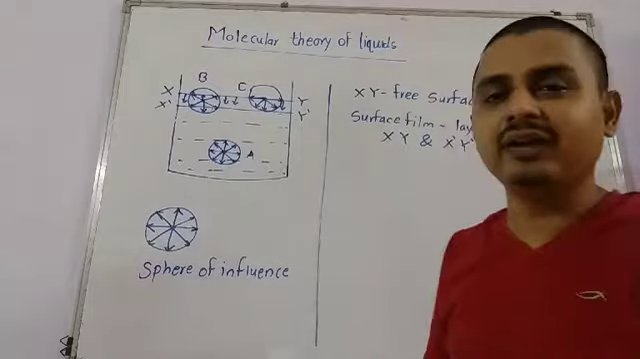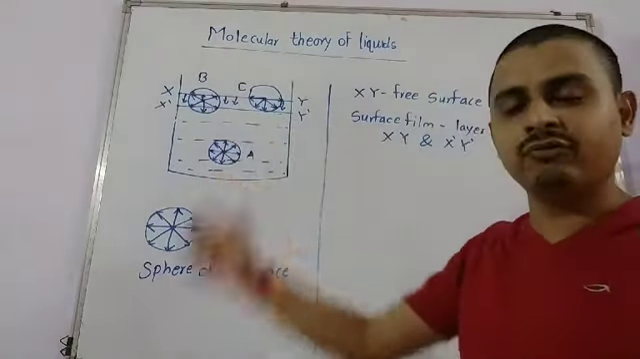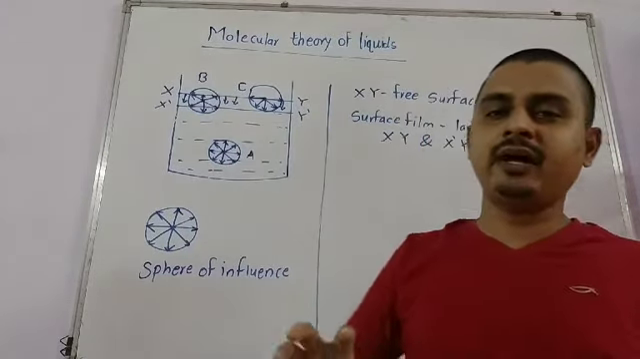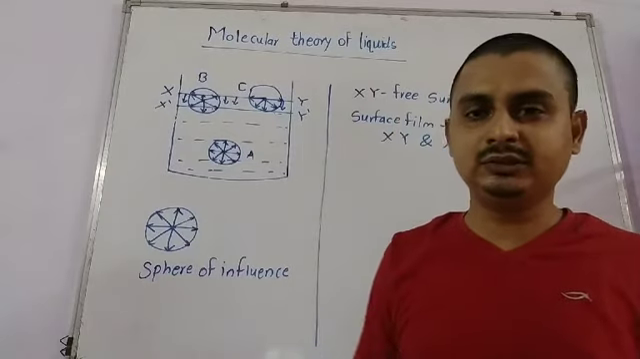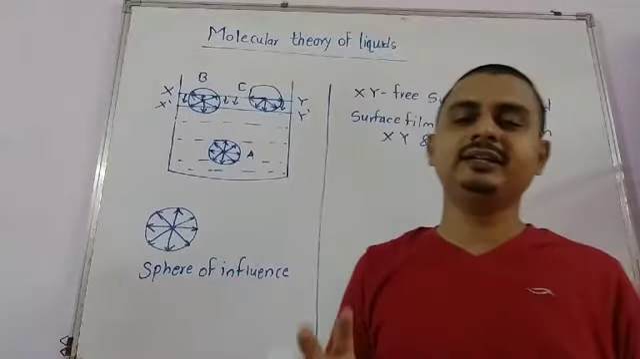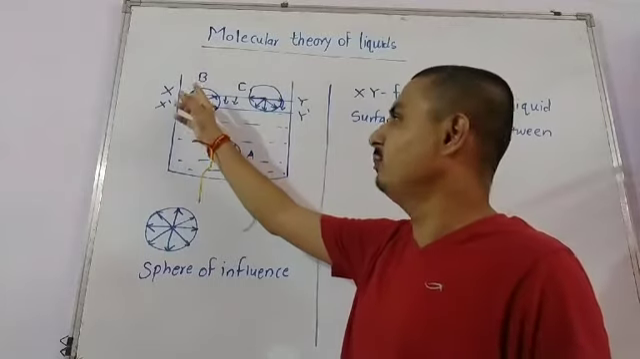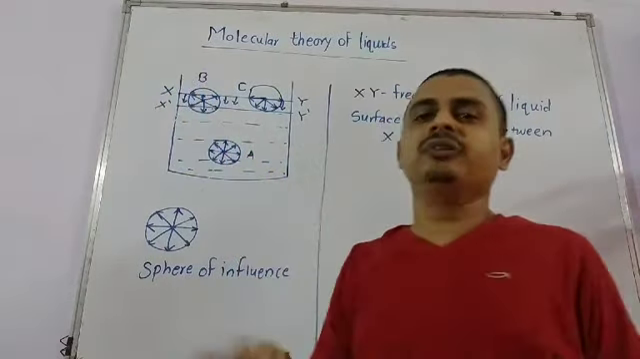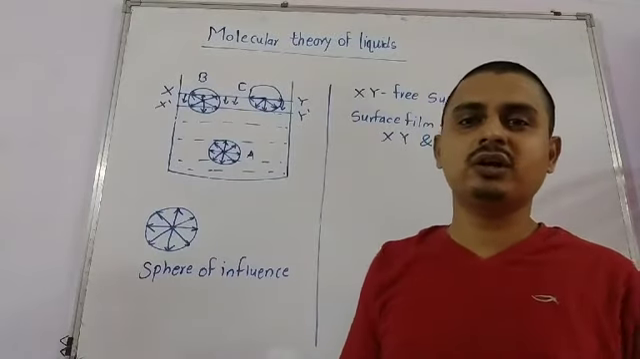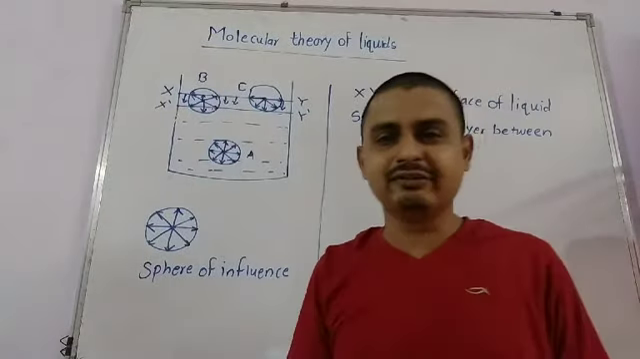I again repeat, we have taken three molecules A, B and C. In case of A, the molecule is surrounded by all the liquid molecules. Therefore, the net cohesive force acting on it is zero. It will remain inside the liquid. Then the molecule B, most of whose part is inside the liquid. That's why the cohesive force is stronger as compared to adhesive force, because it is only partly outside the liquid.